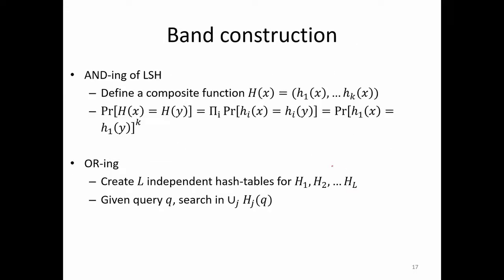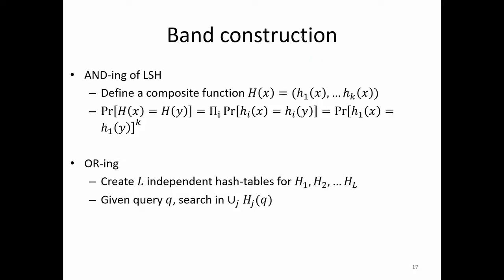And this we have already seen in the context of Motwani, sorry, in the context of Charikar type LSH, you basically do a band construction. Within a band, or sometimes we like to call one band a hash table, there are k hash functions.